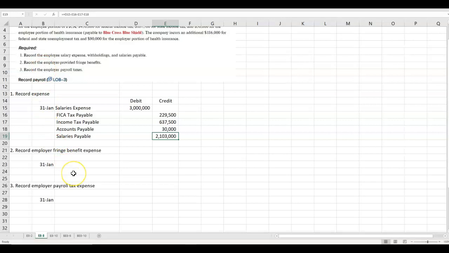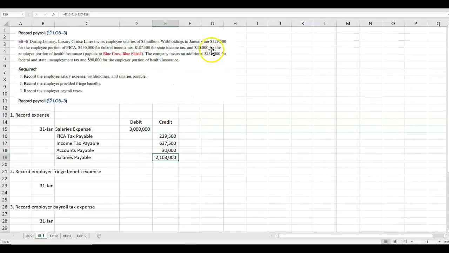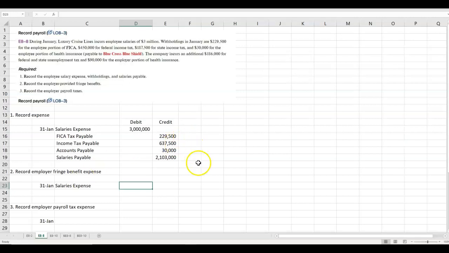Second, we're asked to record the employer-provided fringe benefits. So remember, fringe benefits are like the health insurance or perhaps retirement benefits. Here, this book puts it in salaries expense. Typically, companies would probably use an account called health insurance expense or something to that effect, but it gets lumped into salaries expense for our purposes.